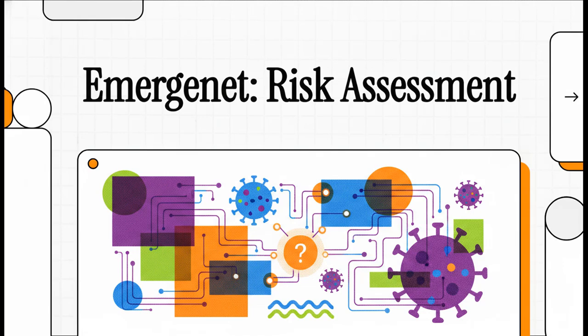Let's just dive right into this explainer. Today, we're unpacking something absolutely fascinating, the Emergenet algorithm. If you follow computational virology, you know we've been stuck using subjective heuristics for way too long. Well, Emergenet is fundamentally shifting that paradigm. We are finally moving toward a highly scalable, strictly objective mathematical architecture for predicting the zoonotic spillover of non-human influenza A strains. It's a massive leap forward in how we predict and ultimately prepare for pandemic emergence.